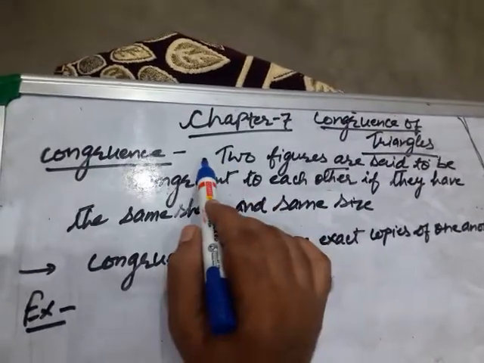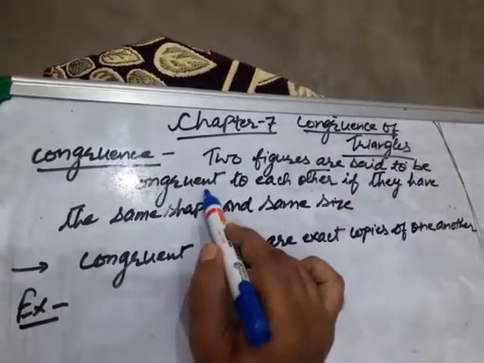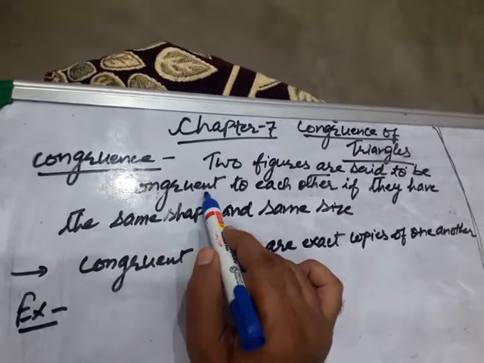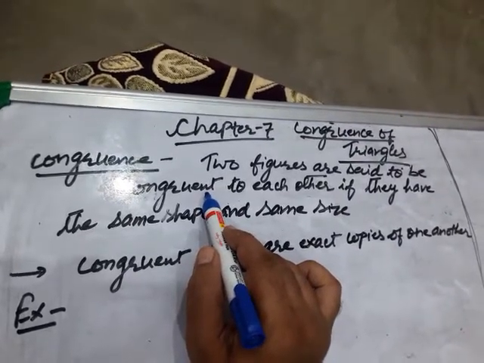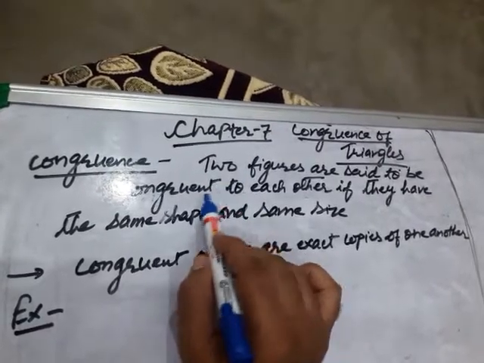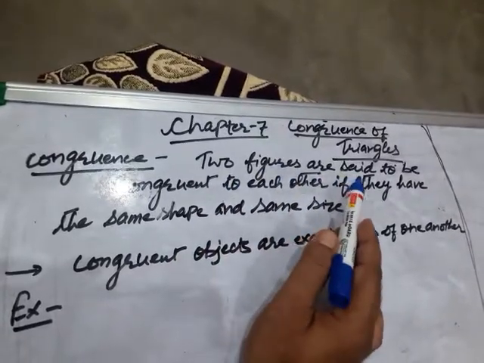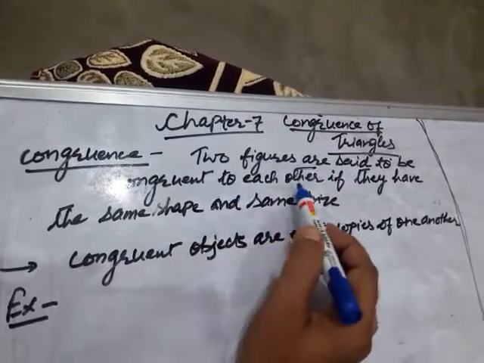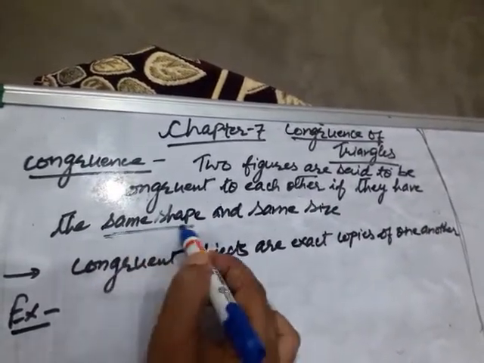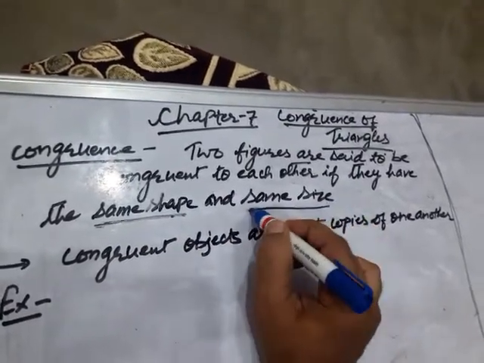See, once again, this is very much important. Two figures are said to be congruent. Congruent means exactly equal in all respects. Everything, every bit of part is exactly equal to the other figure. Two figures are said to be congruent to each other if they have the same shape and same size. These are very much important terms.